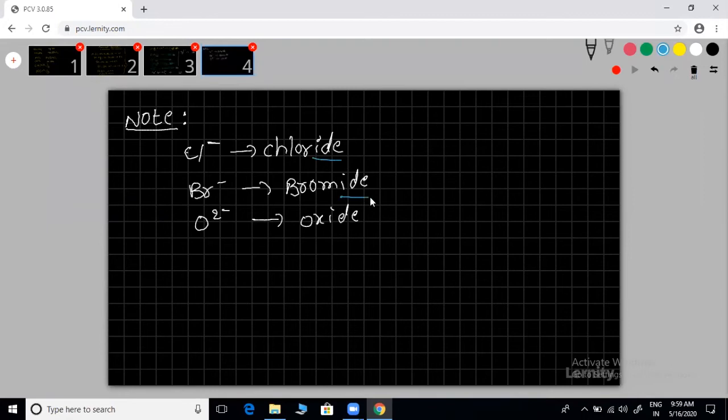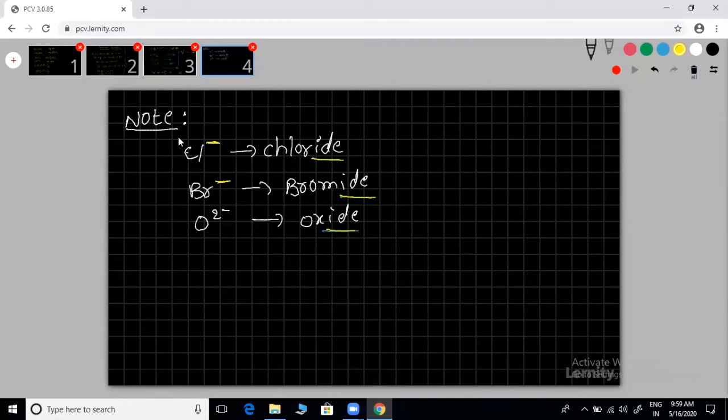IDE, IDE, IDE. Is it correct? So right now, the statement we make and write: any element that has a negative charge, its name ends with IDE. Is it correct? Can I write this statement? Can you note down the statement?